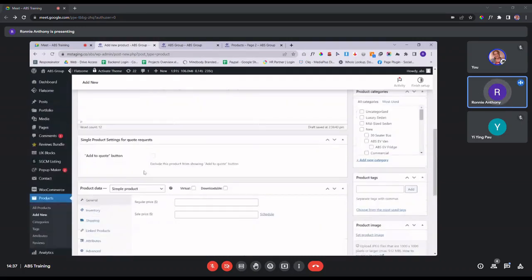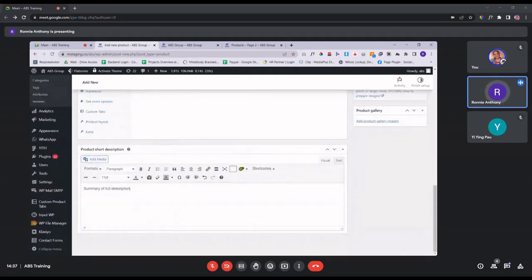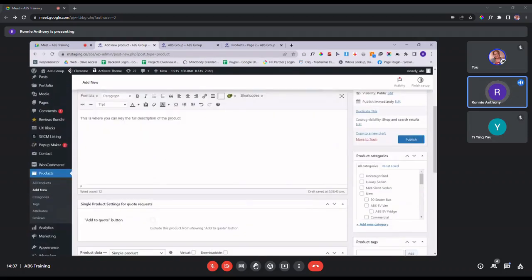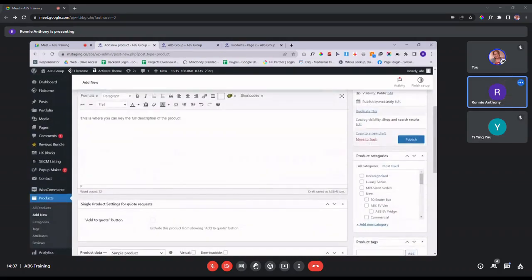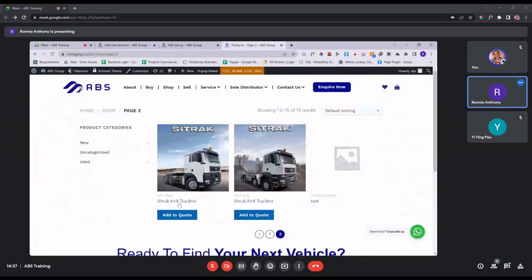Again, it's really up to you what you want to put. You can put in both boxes over here, or either one, depending on how long your description of the product is. Let's say it's a very simple, short description. You can just put it inside here. If it's a longer one, you can put it inside here. So it's a matter of where you want to display the information. Because, for example, let's say I open up this product.